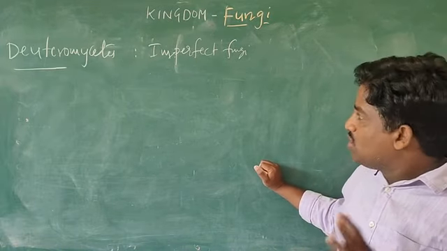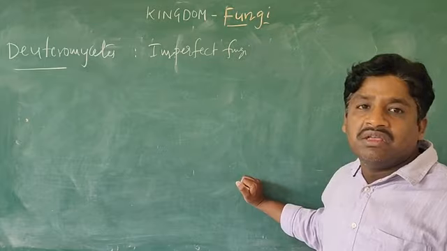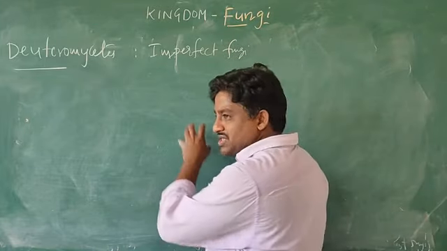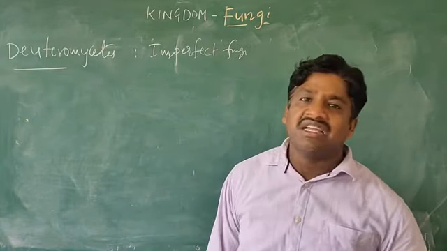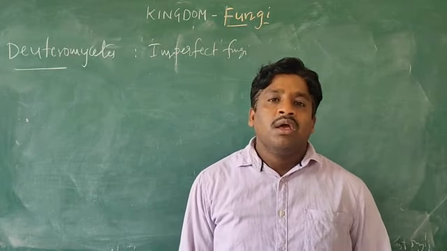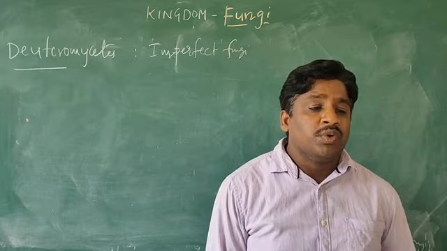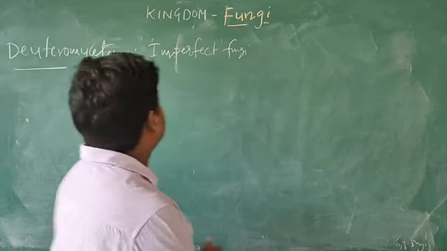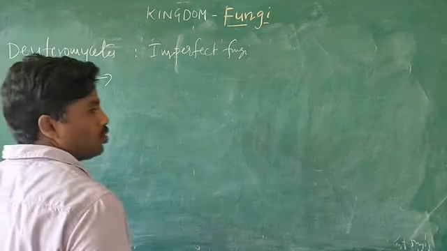Suppose sexual reproduction is discovered, then these Deuteromycetes organisms may be arranged in the Ascomycetes or Basidiomycetes group. Okay, next.